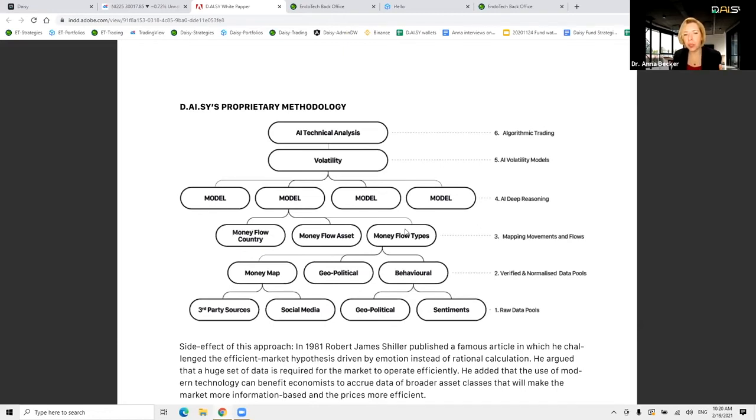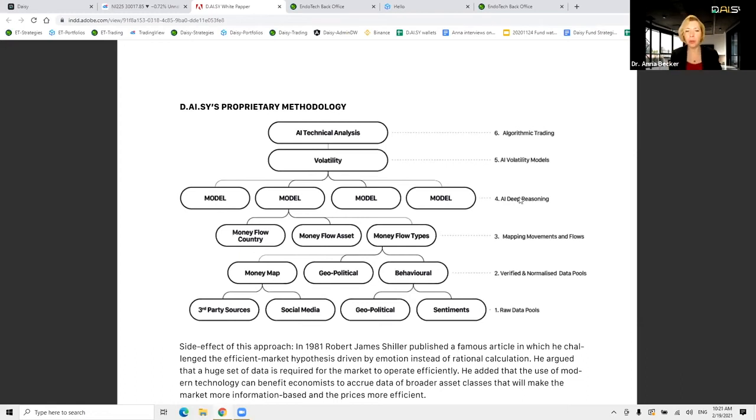So the deep reasoning is supposed to help us understand the reality of the story, whether the general multi-country opinion about Bitcoin is still very volatile and people think it can be pushed further, or it's already declining. So we will see this from the fourth level of deep reasoning.